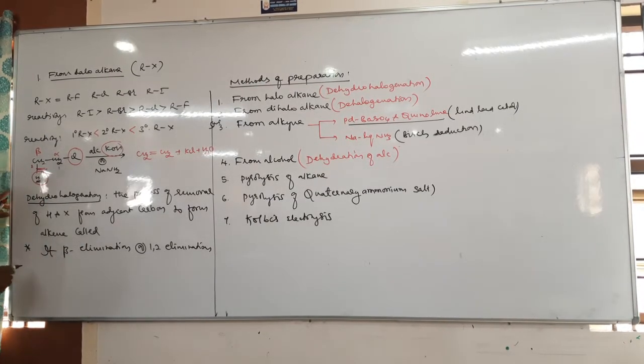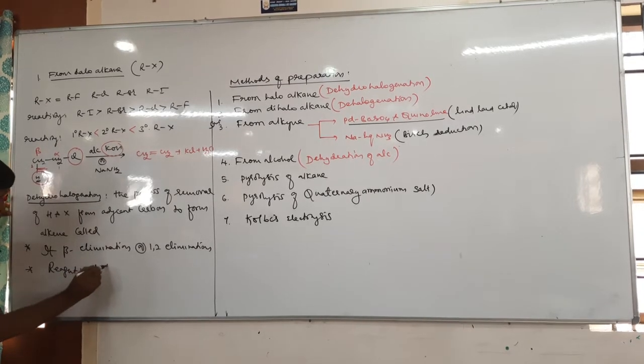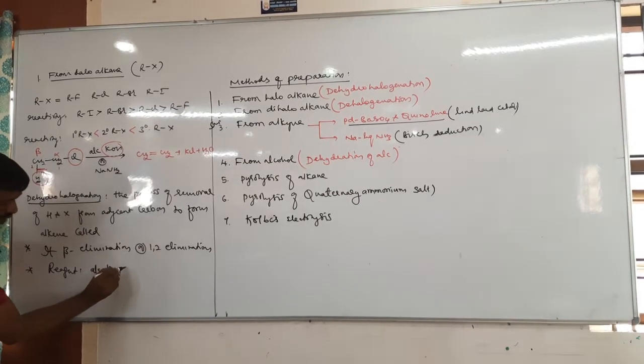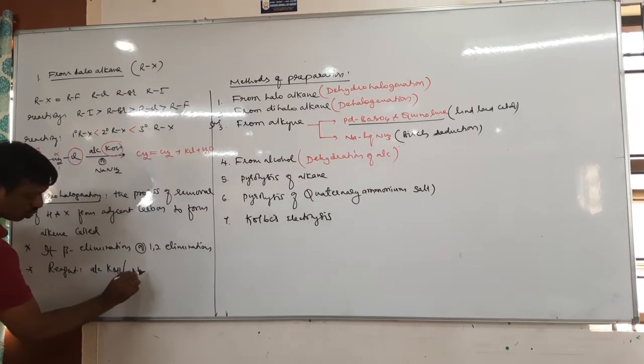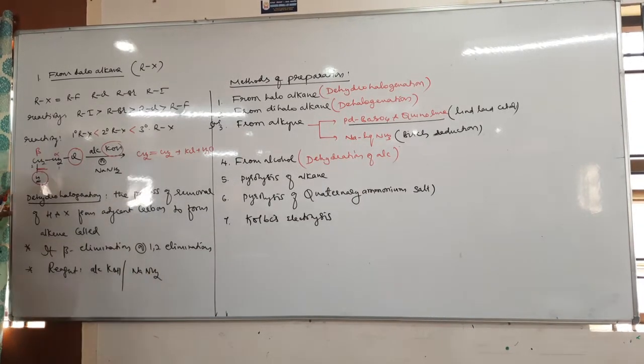Next, what is the reagent? The important thing is the reagent. Which is the reagent? Alcoholic KOH, very very important. Or you can even take soda amide, sodium amide.